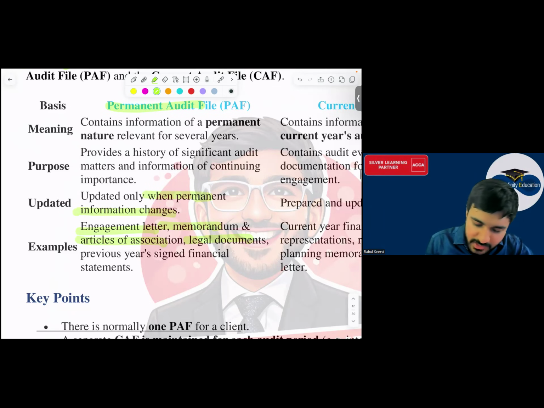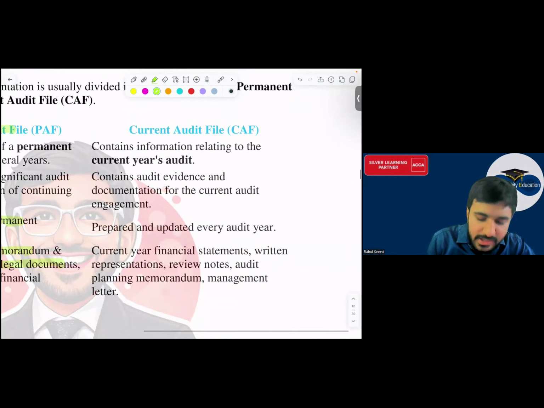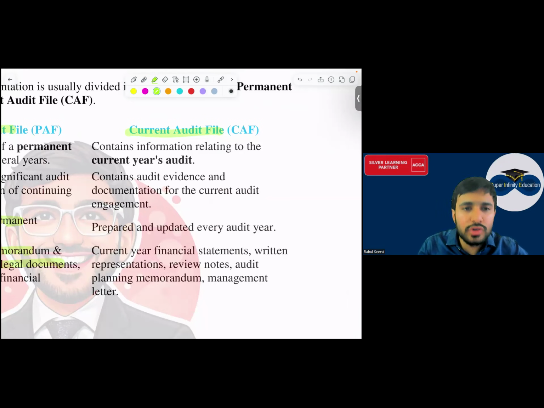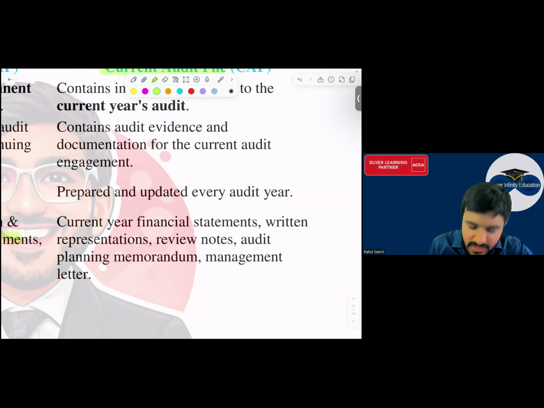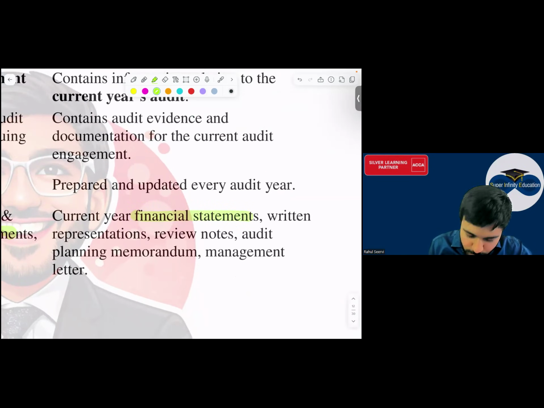Yes, sir. But when coming to current audit file, everyone, every year when you do the audit, there are information which are not of the permanent nature. See everyone, financial statements, review notes, management letter, written representation, all these are different. Every year the balance sheet and P&L will be different. अरे पिछले साल का बैलेंस शीट और P&L को ऑडिट किया तो वो ऑडिट डॉक्यूमेंटेशन में पड़ा है. In the current year, the balance sheet and P&L is totally different.